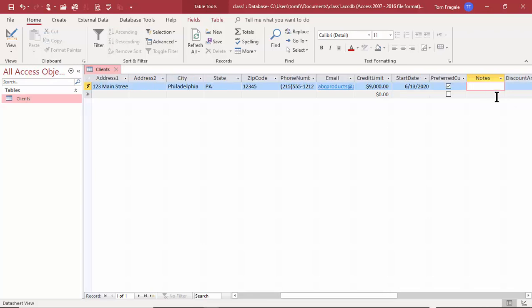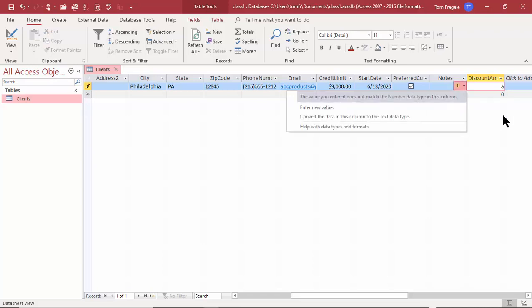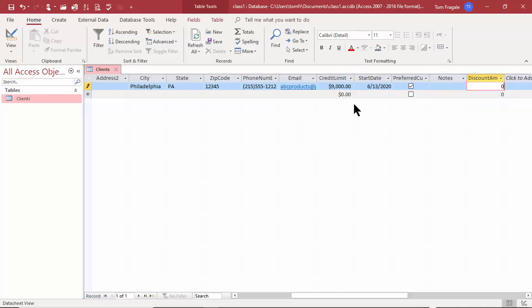Now, the notes field is going to be one of those long text fields. I can type there up to 65,000 characters, right? So that would be for longer fields. And then we have the discount amount. Remember how we made that a number field? So it would only accept numbers there. In fact, if I try to type in something that's not a number, it doesn't like that. So, you know, the data types will be important as far as what kind of data you can type in there. So I'll do enter new value, and I'll just leave that as a 0 for right now.